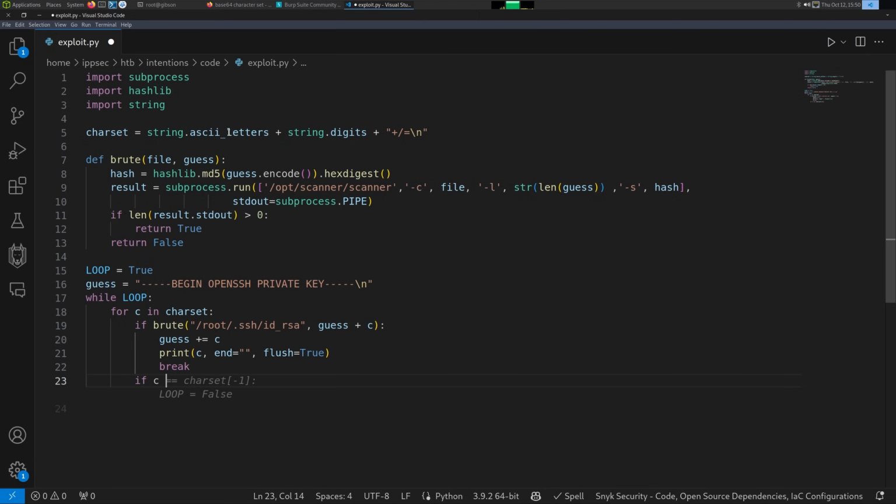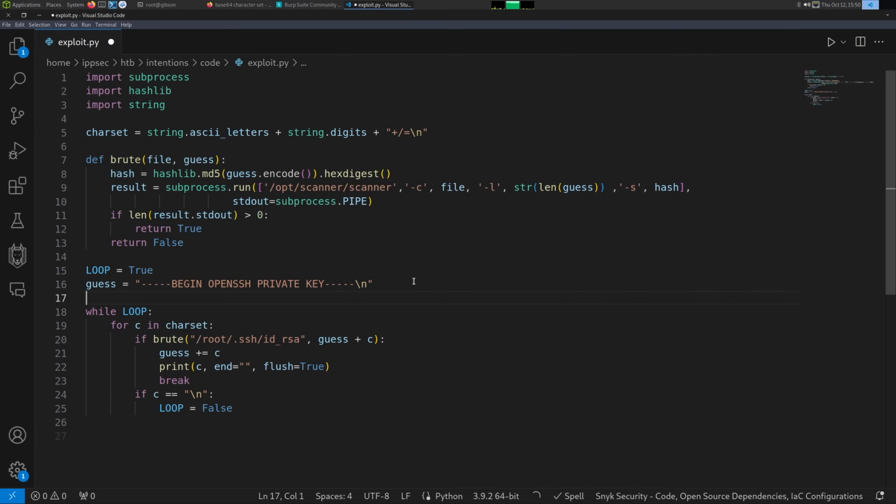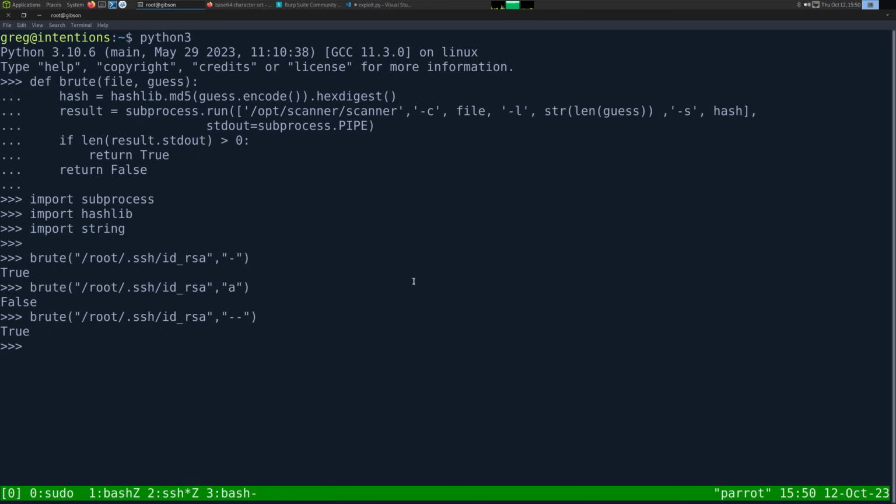So we can say if c is equal to a line break, then we set loop to false, and that's it. And the line break can be the very last character in the character set. So if we ever reach where root completely fails on the whole character set, then we just set the loop to false, so the while loop dies. And I think that is it. Oh, we probably should print guess. Print guess. Okay. We can Control-C out of that.